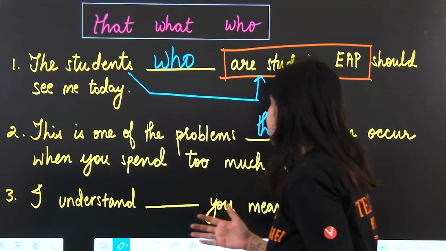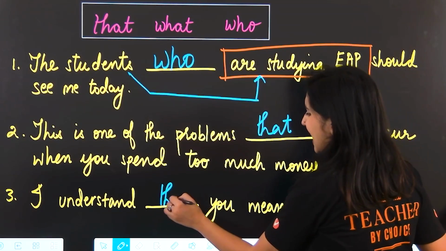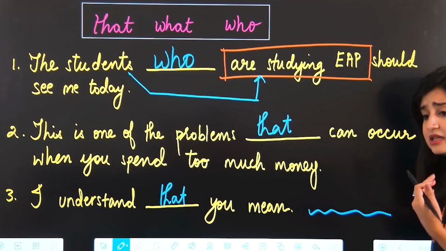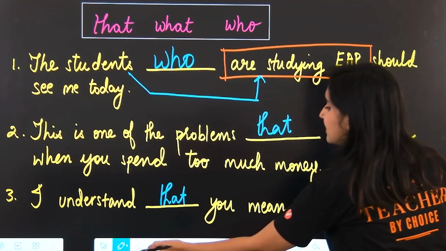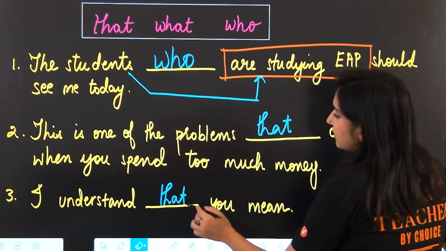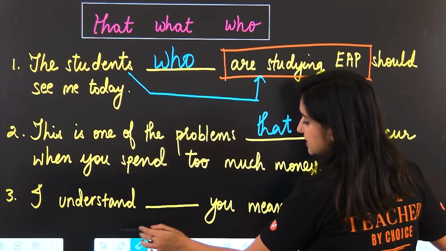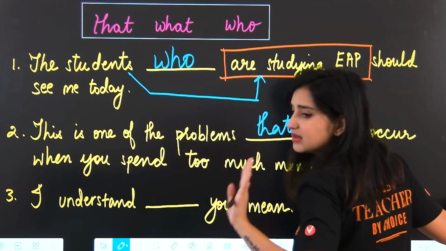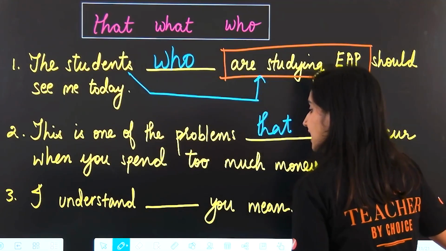Now here, I understand blank you mean. I understand that you mean, now if I add that here, the sentence seems incomplete. If there was something else after this, maybe we could have used that. Who we cannot use because we are not talking directly about a person. Saying I understand something, but I'm talking about something that is understood. We're not talking about a person or their actions. So I understand